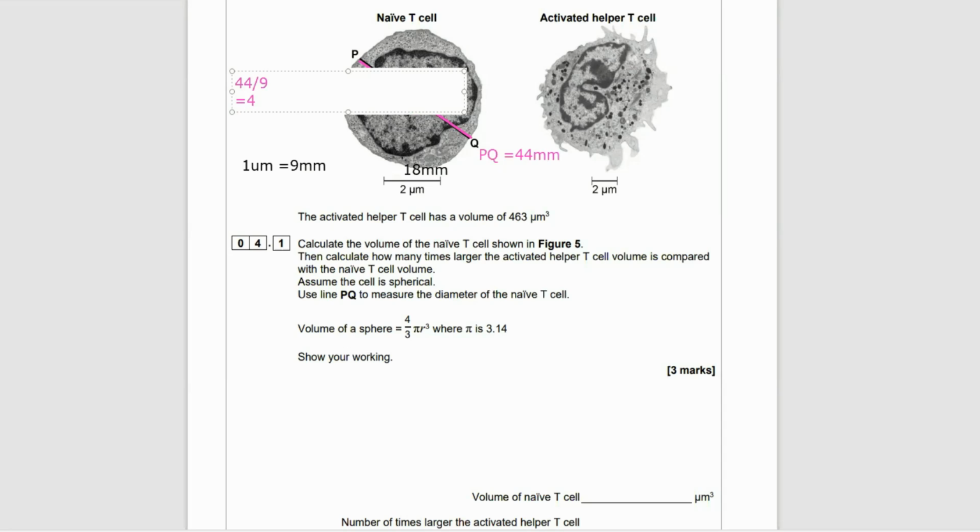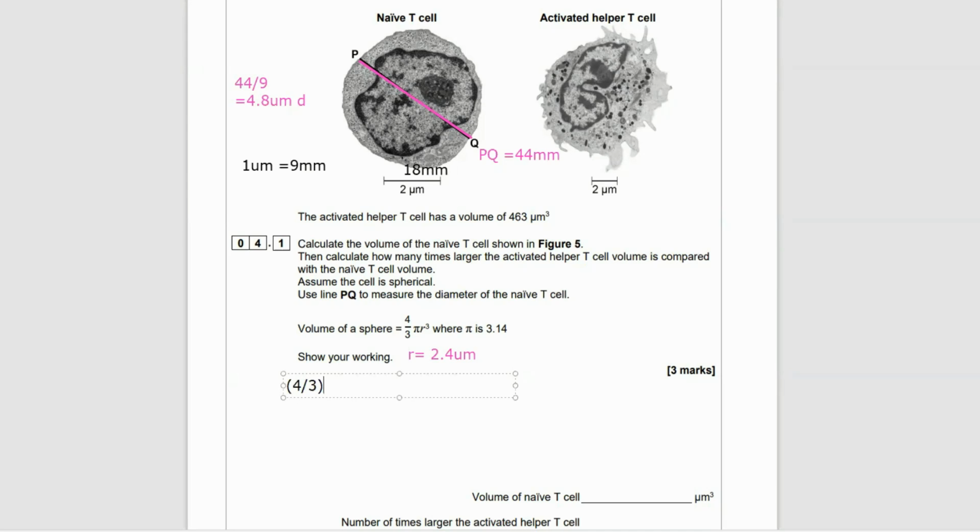I've measured the line from P to Q as 44 millimeters. So I'm going to do 44 divided by 9, which means my diameter is 4.8 micrometers. But we need to use the radius. So the radius must be 2.4 micrometers, which is half of that line.